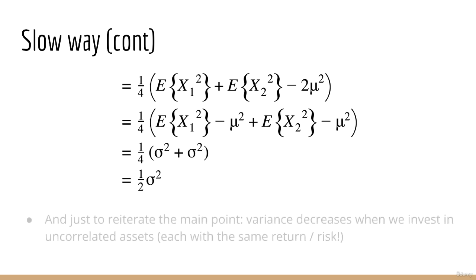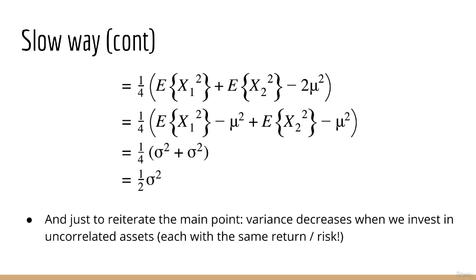And again, just in case you forgot what we were doing, we are showing that the variance decreases when we invest equally in two different independent assets. This is even though they have the same exact expected return and the same exact risk. Putting your eggs in multiple baskets decreases your risk.